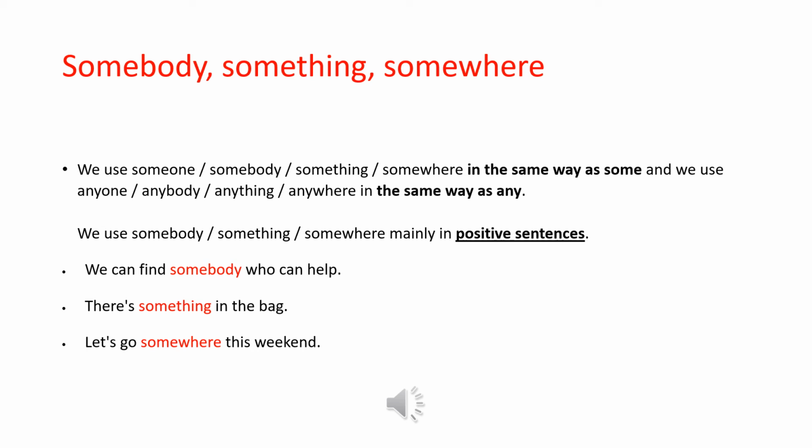We use somebody, something, somewhere mainly in positive sentences. Positive. We can find somebody who can help. Positive. There is something in the bag. Again, it's positive. Let's go somewhere this weekend. Where would you like to go? Let's go somewhere. Okay? So these three sentences, they are positive.